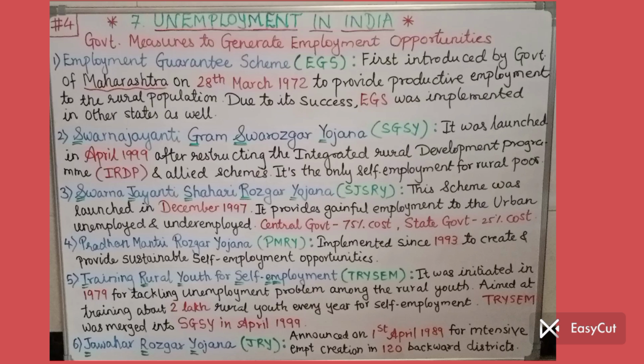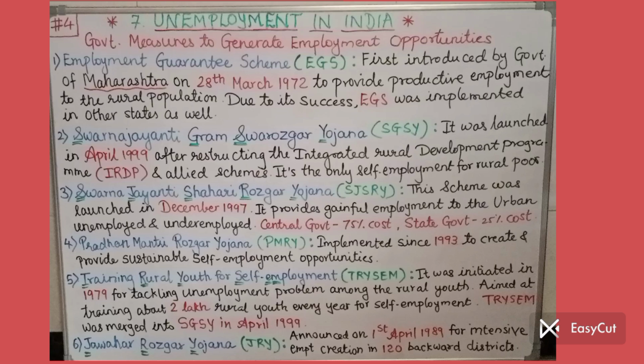That means IRDP and the related schemes were all restructured, and after that this program SGSY was formed. The main intention was self-employment of the rural poor. SGSY, April 1999.